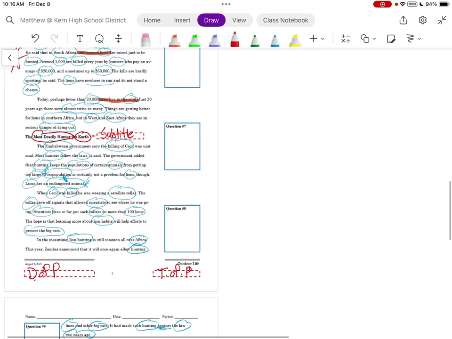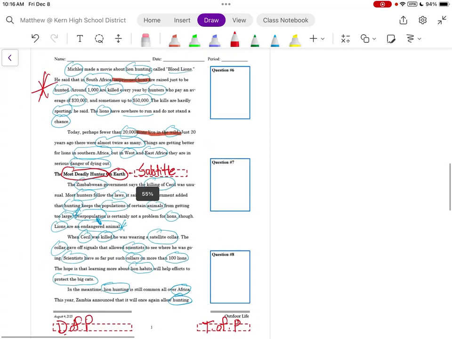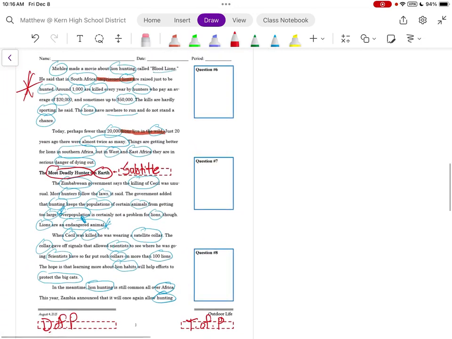Okay, I have another date of publication here and a title of publication there. And we've got some questions. Let's see about having you guys work on these three with a partner after we're done reading the article.